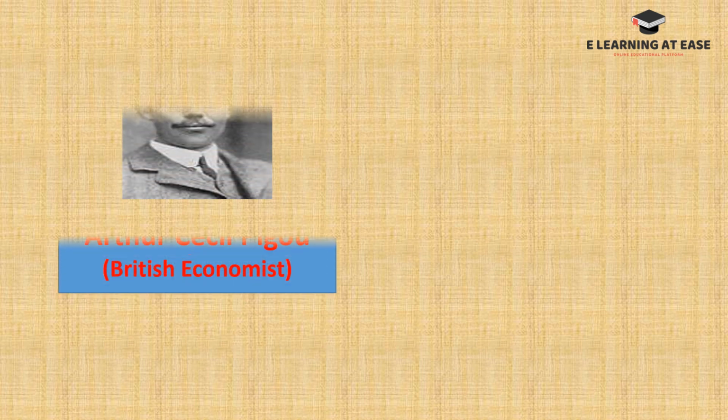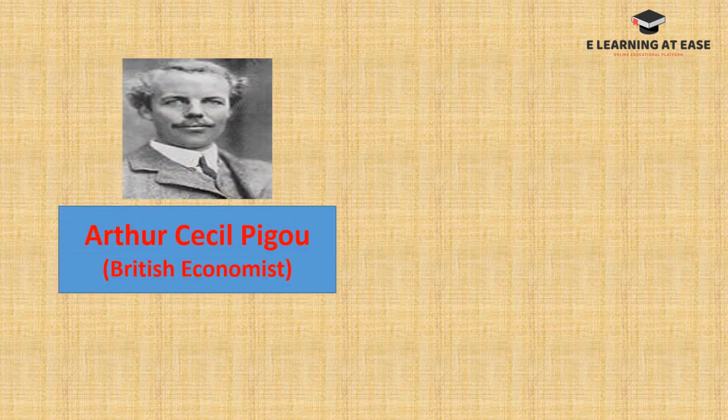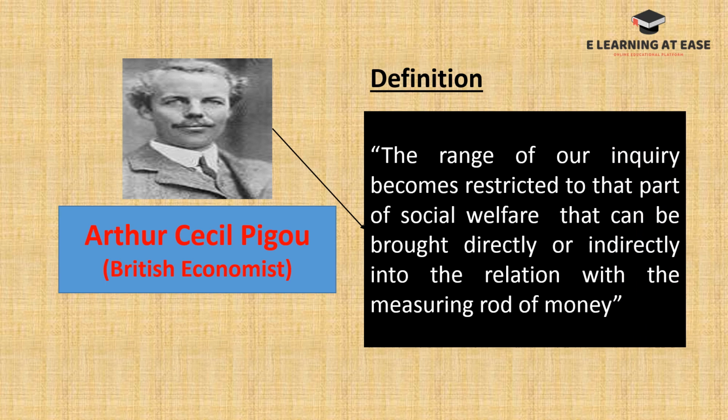Now we will see A.C. Pigou's definition. He is also a British economist. According to him, in economics, the range of our inquiry becomes restricted to that part of social welfare that can be brought directly or indirectly into relation with the measuring rod of money. According to him, economics will consider only those activities which are measurable in terms of money value.